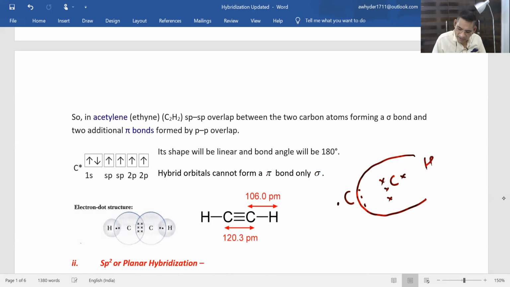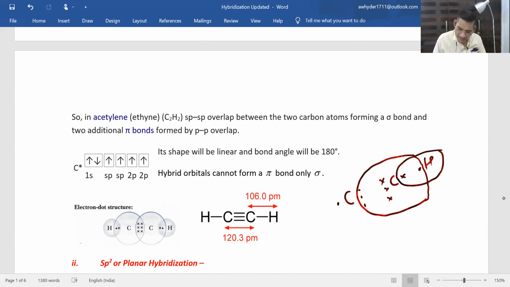And this one unpaired electron of carbon will be overlapping one unpaired electron of hydrogen. In this way, 2, 4, 6, and 8 electrons are there in this carbon atom. What about this hydrogen? This hydrogen, having one unpaired electron, will overlap this one remaining unpaired electron of carbon, and in this way, the unpaired electron of hydrogen will also get paired.